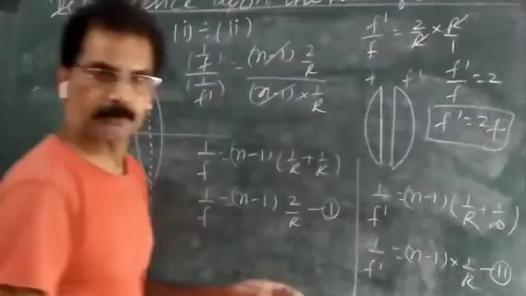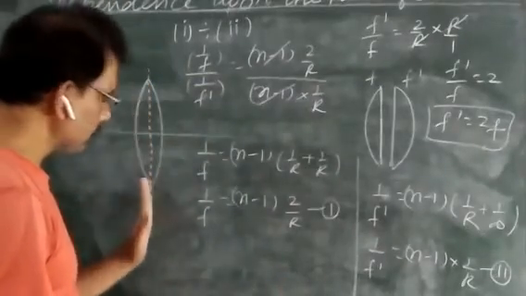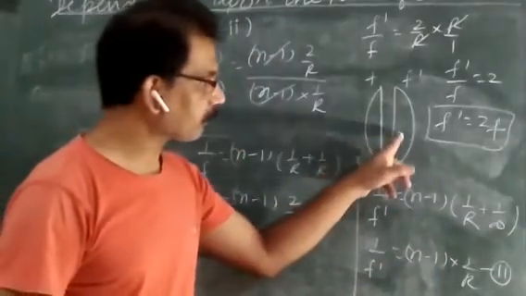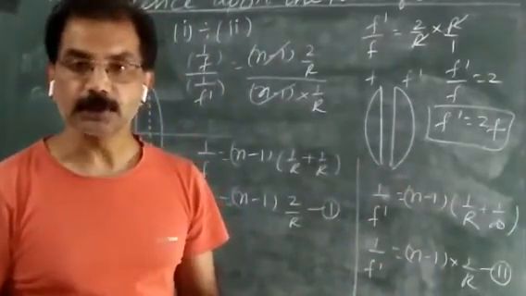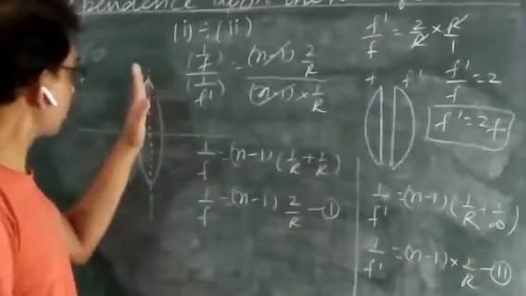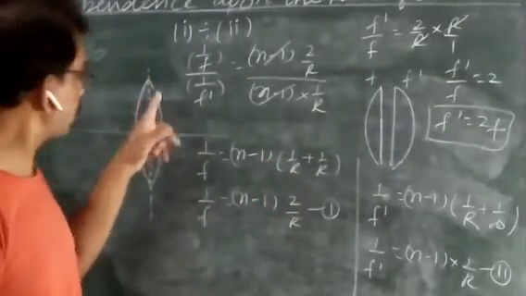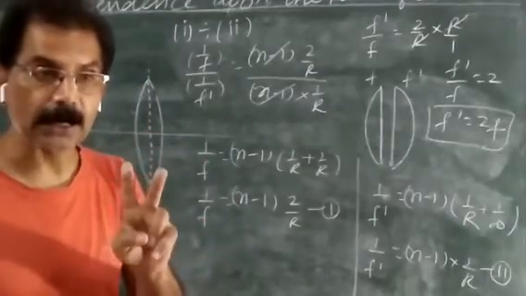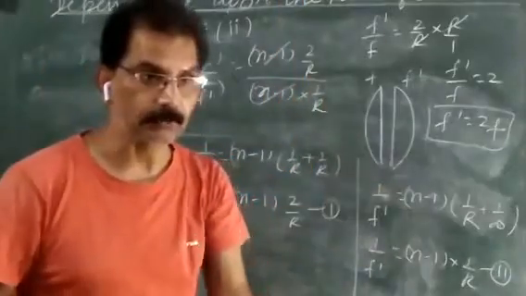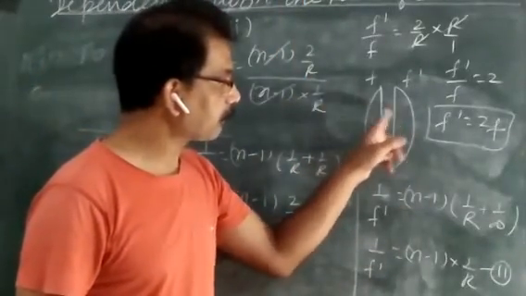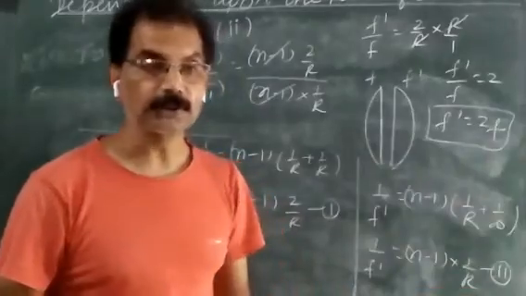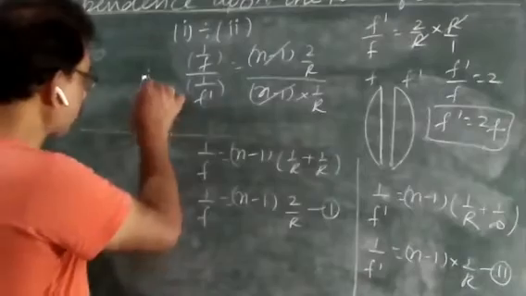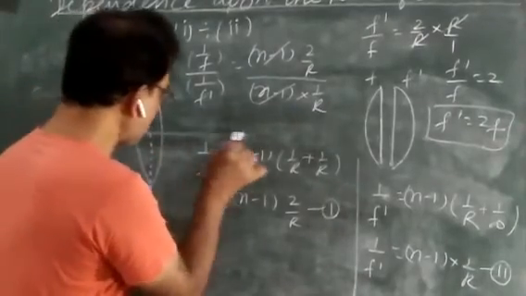It means when it is cut vertically in the form of two plano-convex lenses, then for each plano-convex lens, its focal length becomes twice of the complete focal length of this lens. अगर मान लीजिए इस पूरे लेंस का, बाइकॉन्वेक्स लेंस का फोकल लेंथ 10 सेंटीमीटर था, जिसको जब वर्टिकली काटा जाएगा तो plano-convex लेंस में, तो for each plano-convex lens now its focal length becomes how much? 20 सेंटीमीटर.